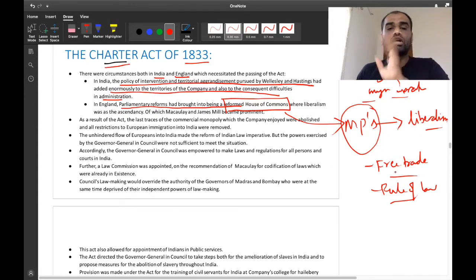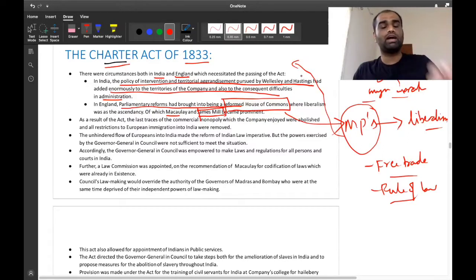Now, there are two important people in this parliament who are very important when it comes to India. These two important people are Lord Macaulay as well as James Mill. Any political science optional students will immediately recognize James Mill. He is one of the proponents of early liberalism in political science thought. He was also responsible in a way for the passing of the Charter Act of 1833. Now these two people became very prominent, and started to assert more influence on the British Parliament with regard to the management of the affairs of the English East India Company. Clear.